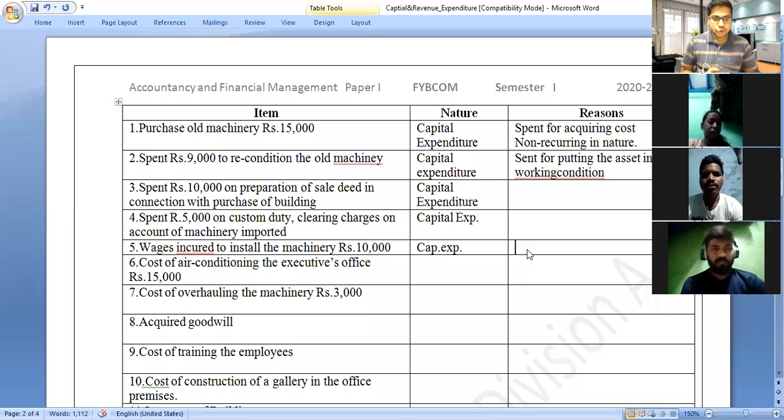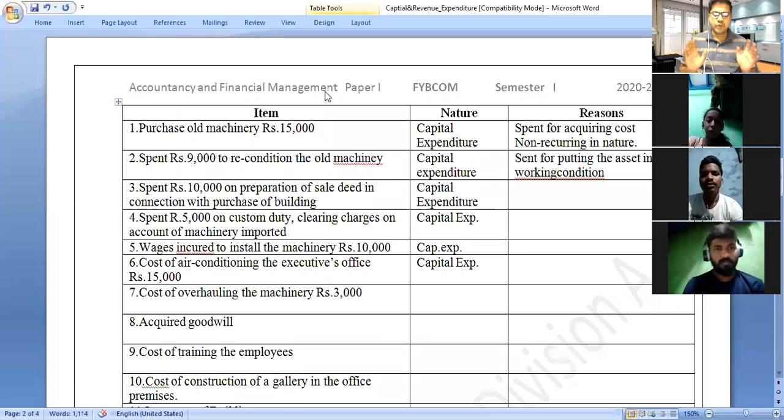Then next is cost of air conditioning executive office rupees 15,000. Now air conditioning cost means they purchased the asset, the air conditioner. Whenever the organization purchases the asset air conditioner, it is considered as a capital expenditure. We cannot purchase an air conditioner every day. Therefore, it is non-recurring in nature.